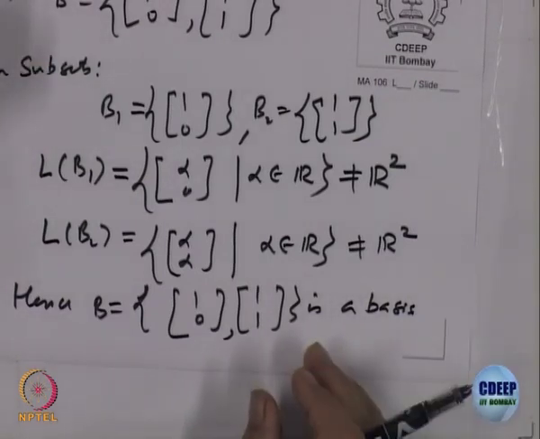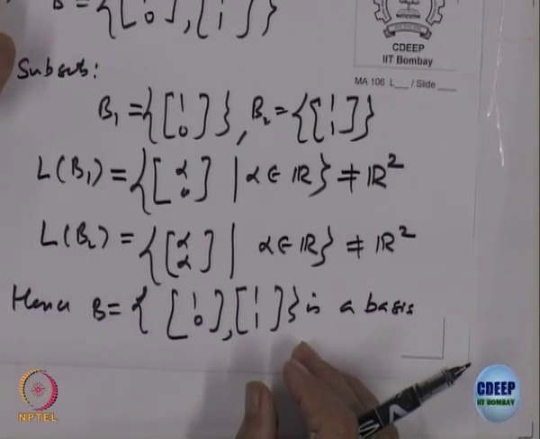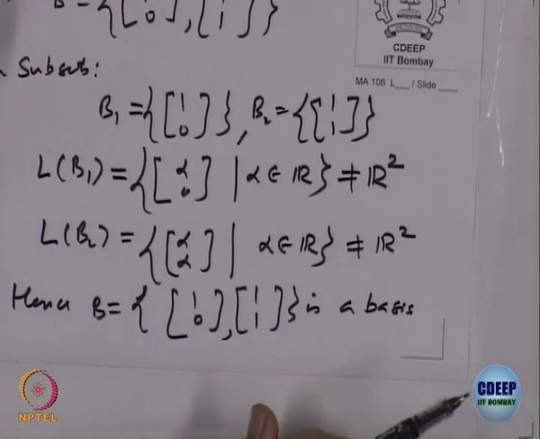You can have more than one basis for a vector space, but the property should say it should span and it should be the smallest spanning set. In fact, in R 2, if you take any two lines which are intersecting, not parallel, not coincident, that means there should be two lines, any two lines if you take, that will form a basis.